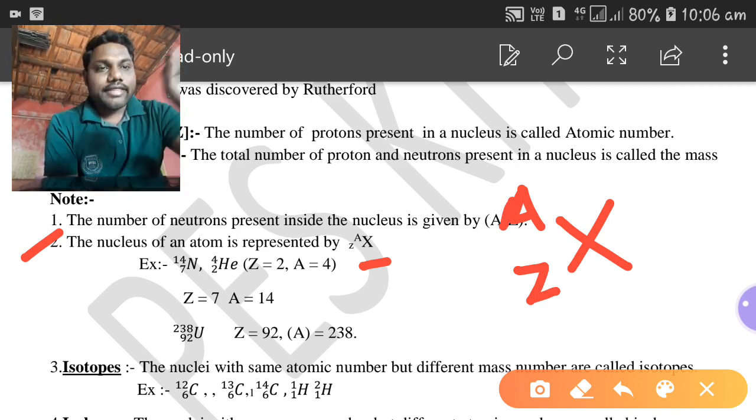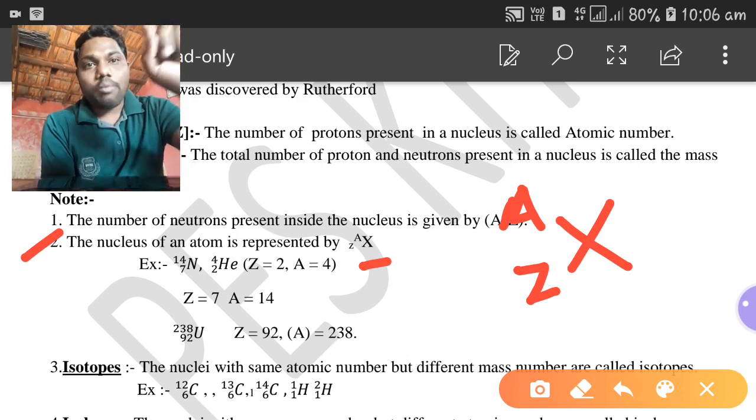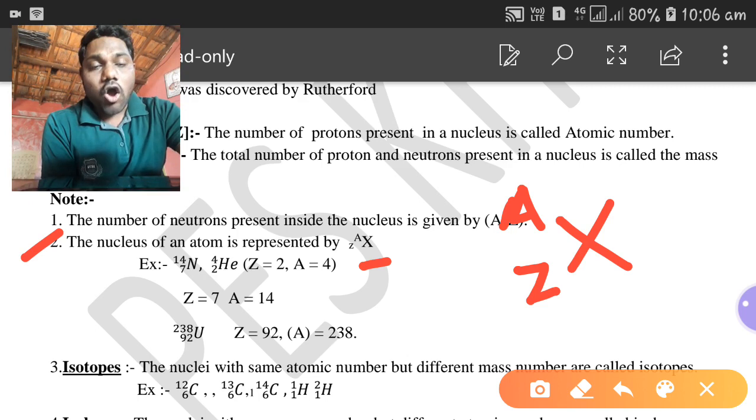Is this clear? That means at the left bottom corner of the atomic symbol is the atomic number, and at the left top corner will be written the atomic mass number.